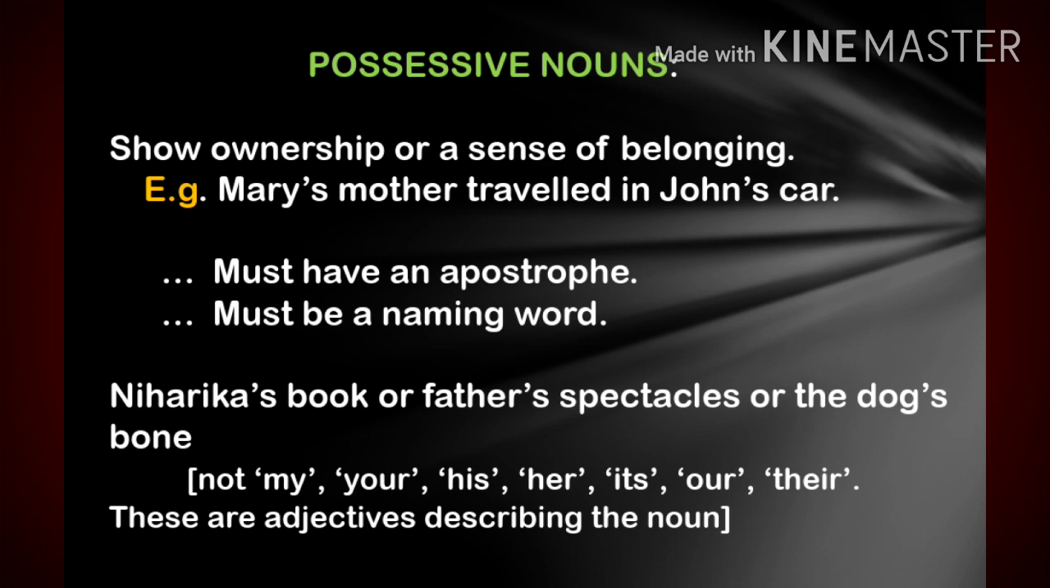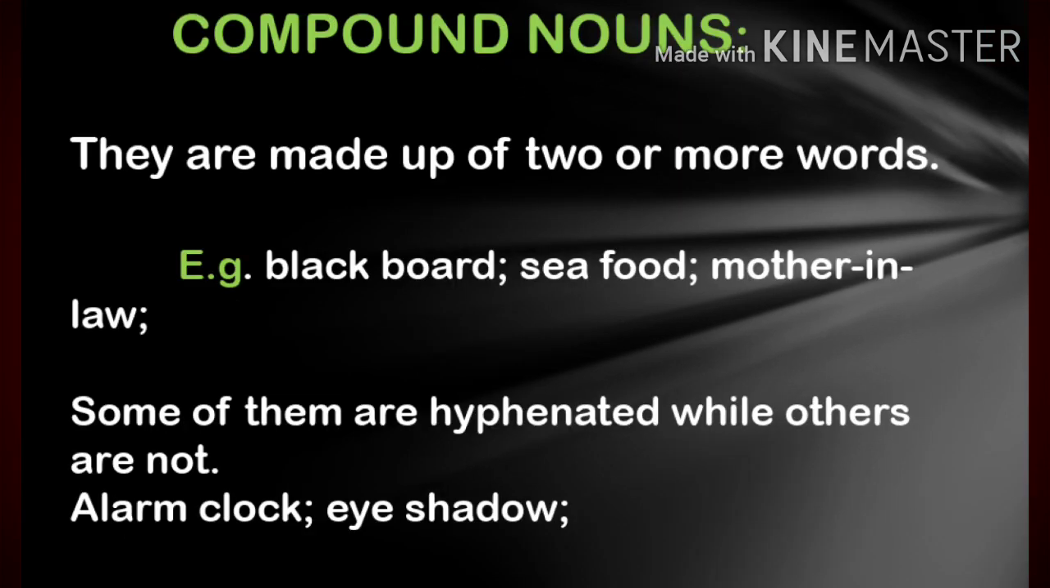That means if I'm talking about Niharika's book, I put an apostrophe, that is the first rule, and Niharika is a naming word. So that is why it is a possessive noun. Also you can say sister's toy, my father's spectacles, my mother's spectacle. I'll give you examples of two sentences. Although it looks like a possessive noun, it is not. This book is mine and my book is stone. It shows that the book belongs to you, but it is not a possessive noun just because it does not follow the two rules. We'll be seeing possessive adjectives and possessive pronouns in the next few chapters.